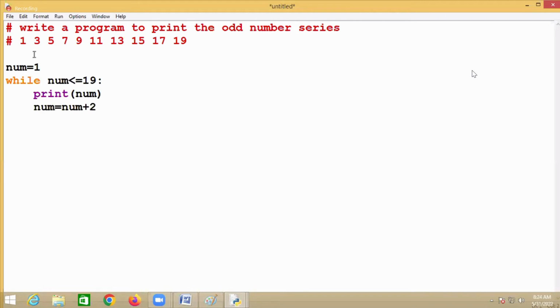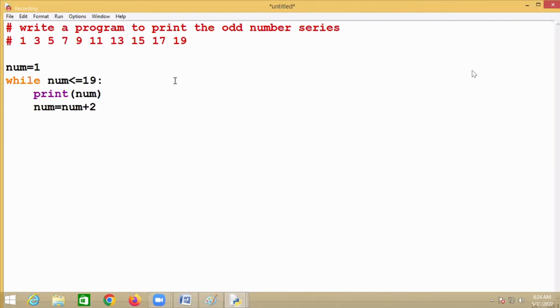So is 1 less than or equal to 19? Yes. So 1 plus 2 is what? 3. Is 3 less than or equal to 19? Yes. Then 3 plus 2 is 5. Now is 5 less than or equal to 19? Yes. 5 plus 2 is 7.